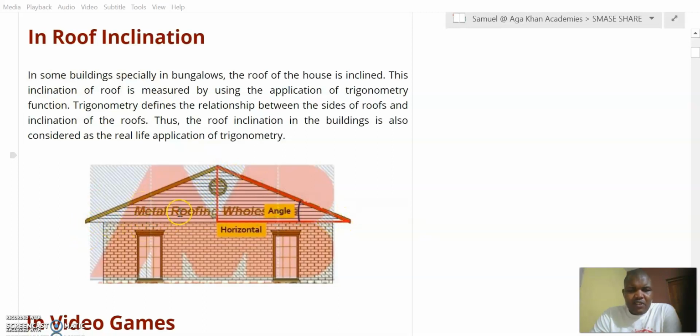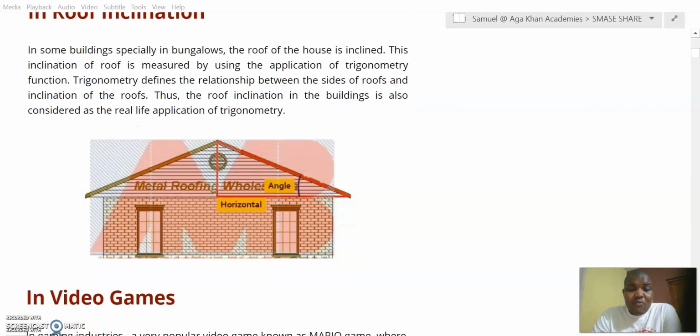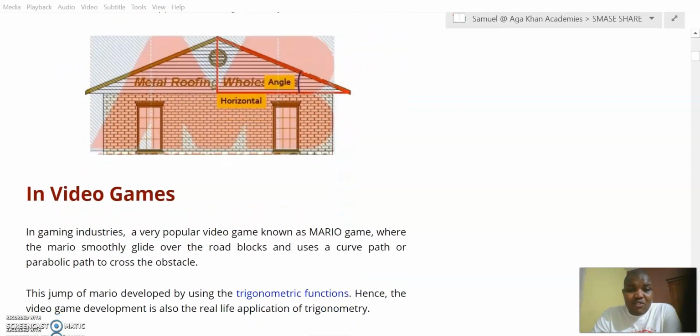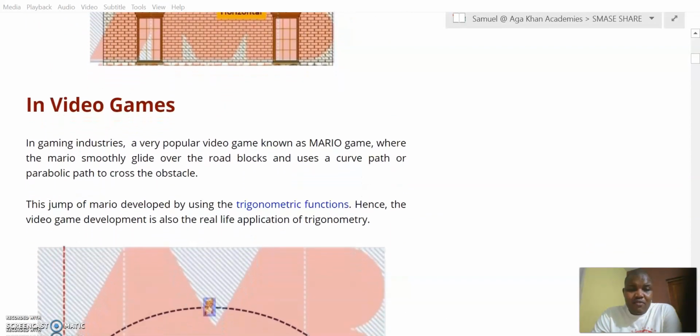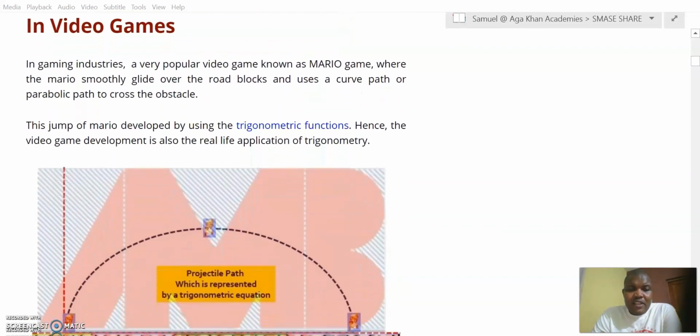It is purely trigonometry. We have ratios, we have angles, and we have other measurements. In the real sense, trigonometry here means we are trying to talk about angles in a triangle and the measurements. We shall talk about it later.